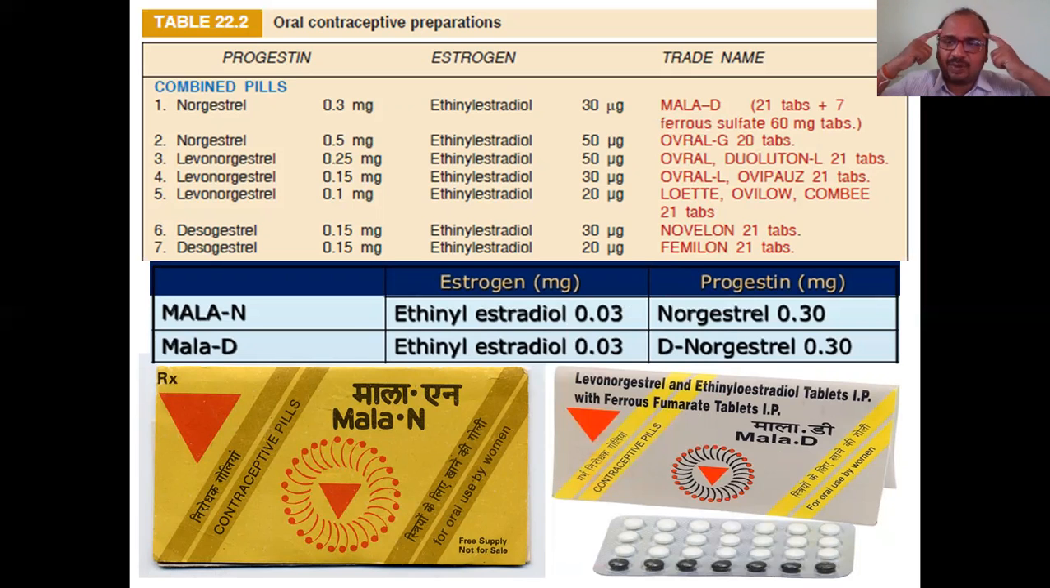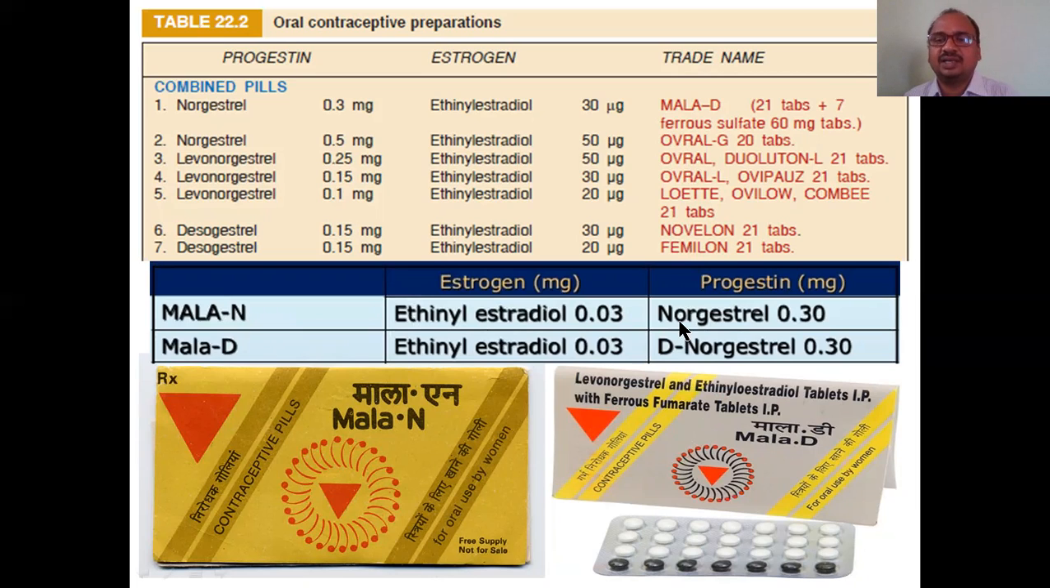So the government has planned in such a way that 7 tablets are in a row. Why do they have to put the empty ones? Daily, they let them take them for 7 days. You keep the ferrous fumarate tablet so that blood will be recovered. Here you can see the difference.